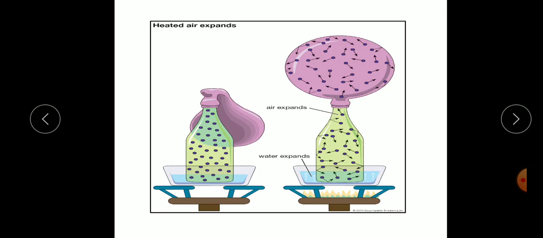From this activity, we can say that solids, liquids and gases expand when heated. Understand, students?